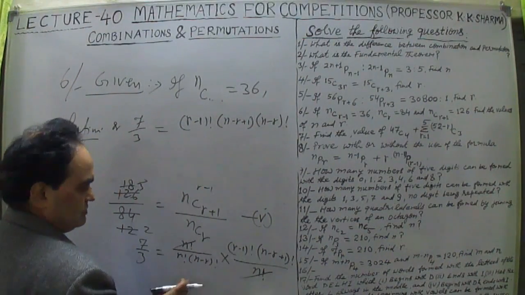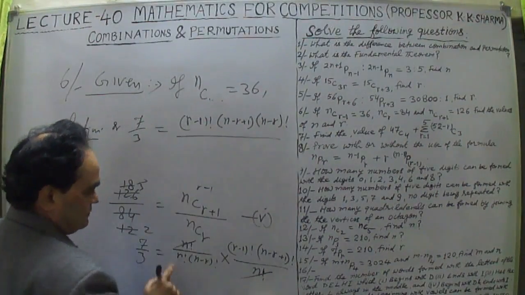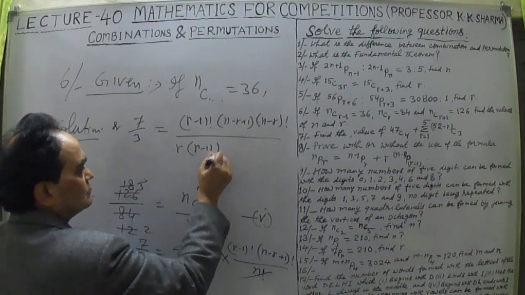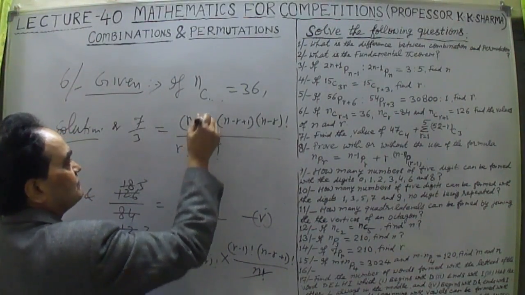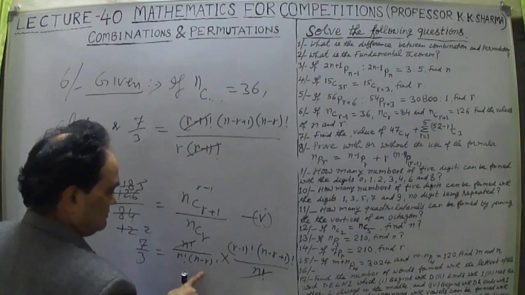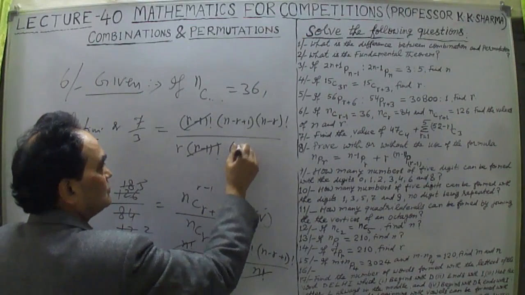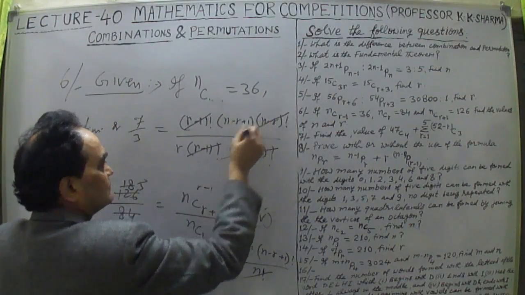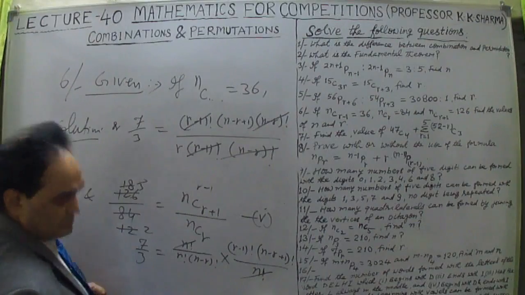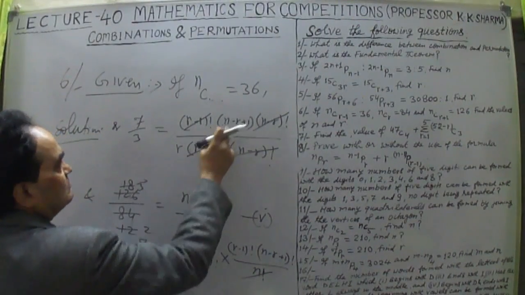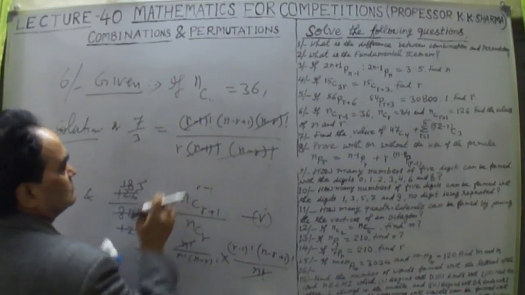In the denominator we have factorial r, means r into factorial r minus 1. This r minus 1 factorial cancelled out. In the denominator we have n minus r factorial also, and this n minus r factorial cancelled out. What do we get? Finally n minus r plus 1 upon r.